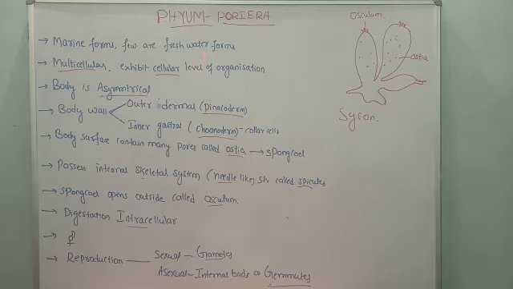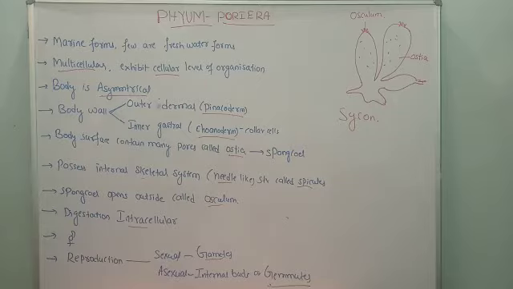Now their organization. Their body is made up of many cells. They are multicellular, and they exhibit cellular level of organization. We have understood the meaning of cellular level, tissue level, organ level grade. Here we don't find tissue grade. Tissue grade means a group of cells together forming a tissue. Here the tissue grade is not there, but the whole body is made up of a number of cells. So this is the multicellular and cellular level of organization.